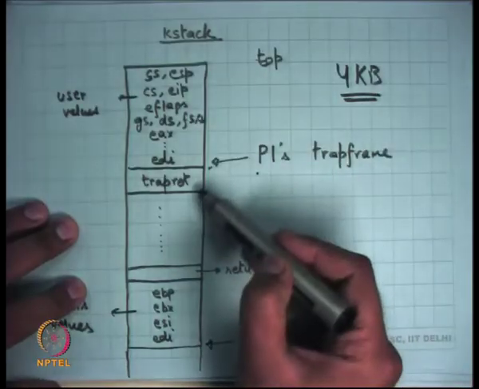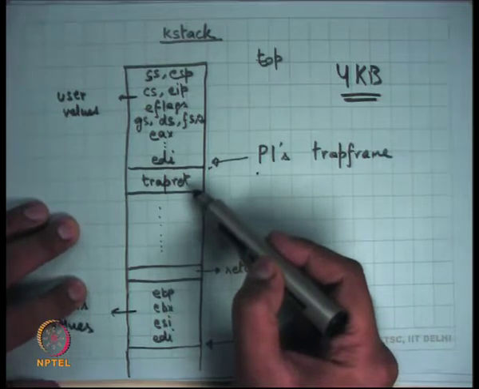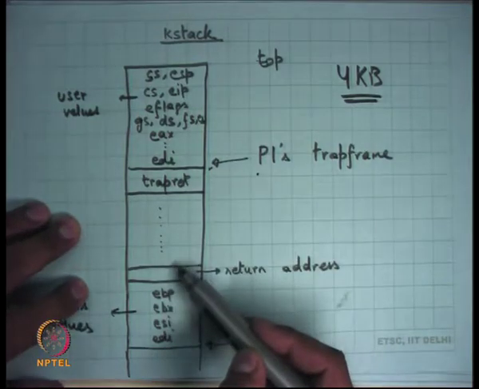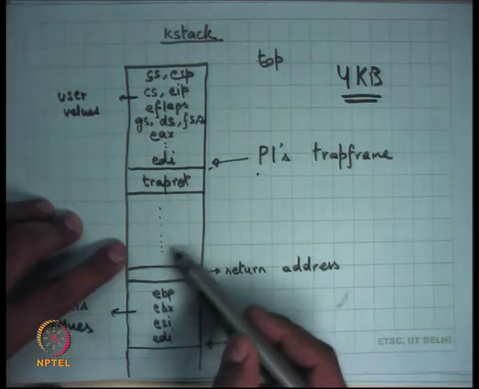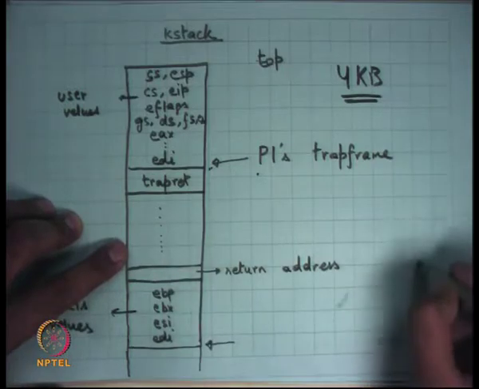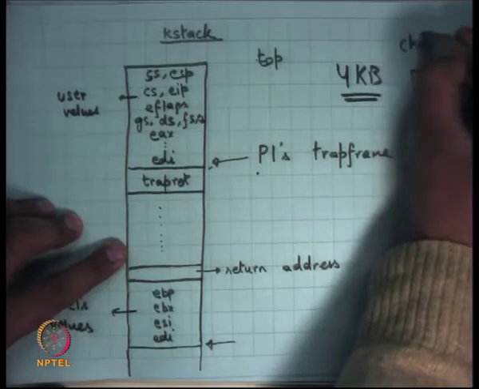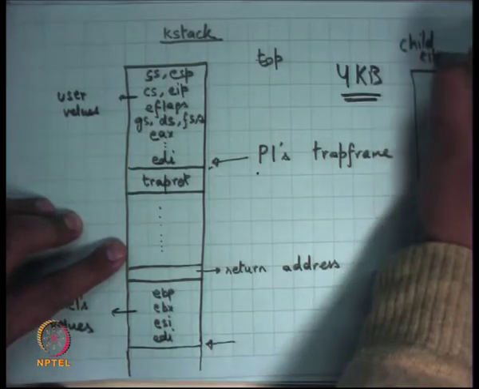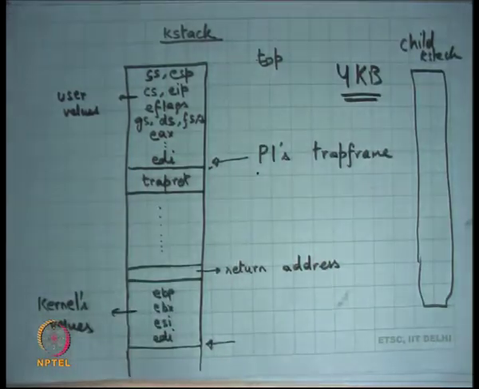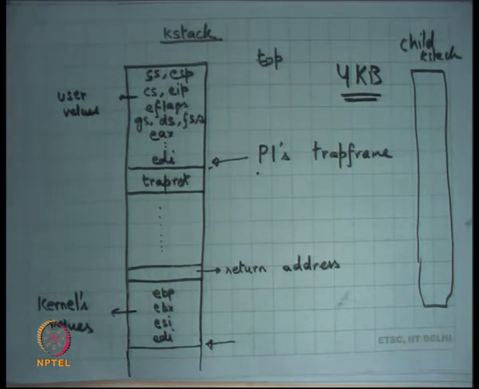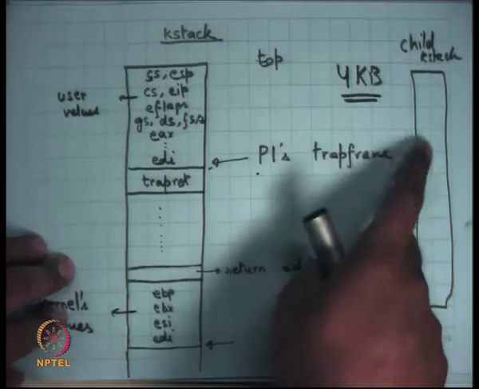Fork will be treated just like any other system call. So this trap frame is going to get pushed. Some functions are going to get called. And in those functions, what it's going to do is create another stack, the child K stack. Where is it going to allocate the space to create the child K stack? From the kernel's heap, kalloc, right? So it calls kalloc to create a child K stack,